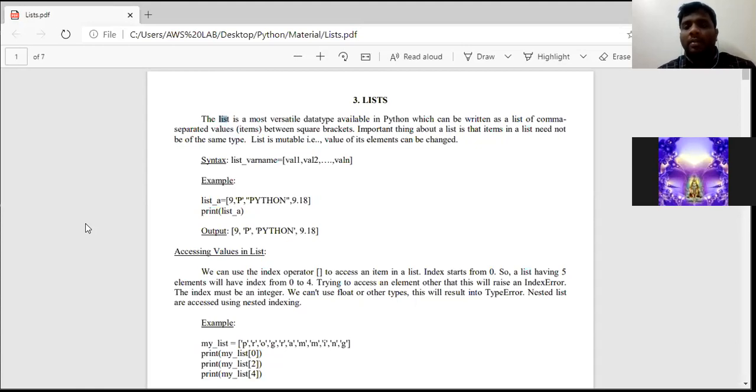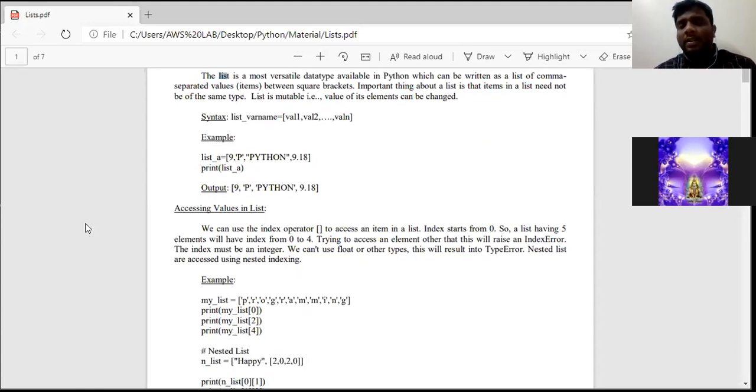And the third point is lists are mutable. Mutable in the sense we can change the elements in a list. These are the 3 points.